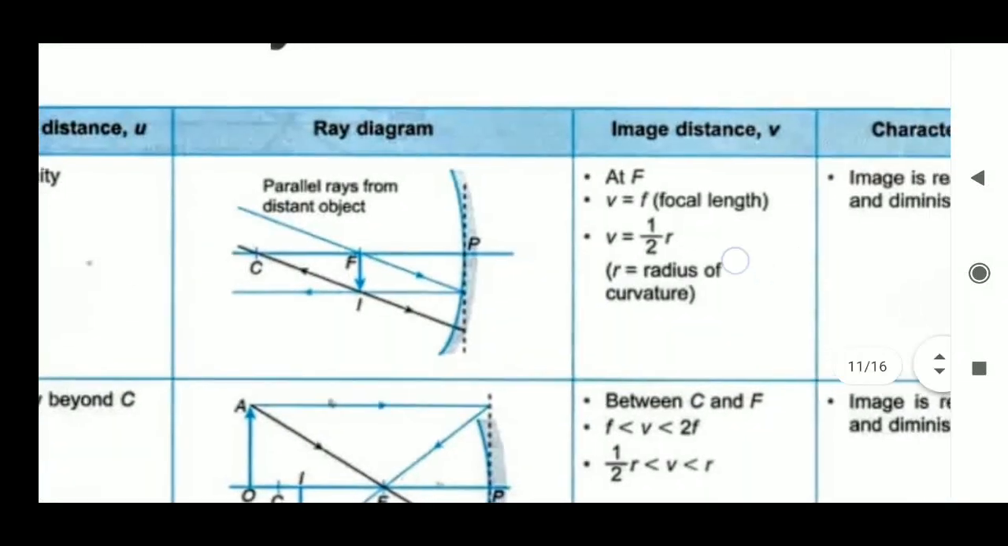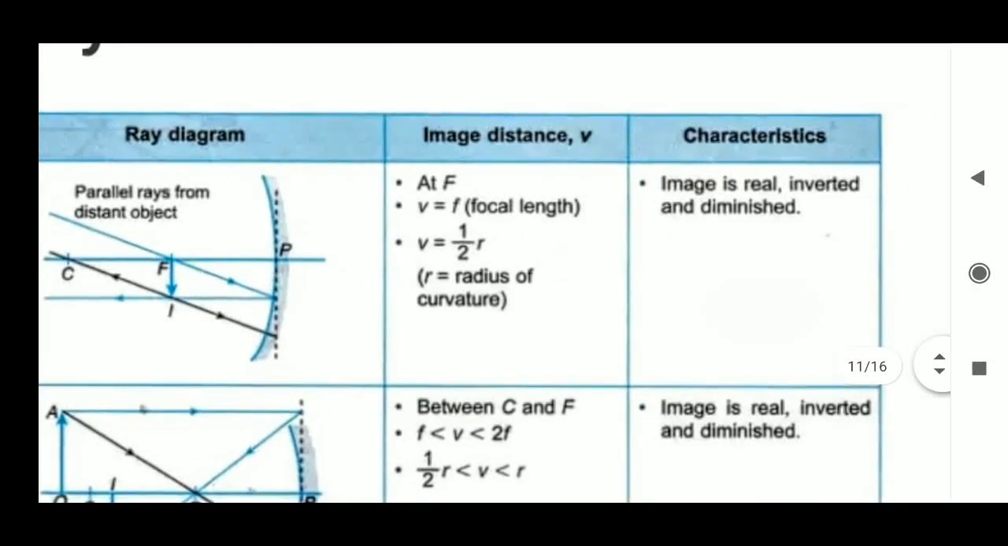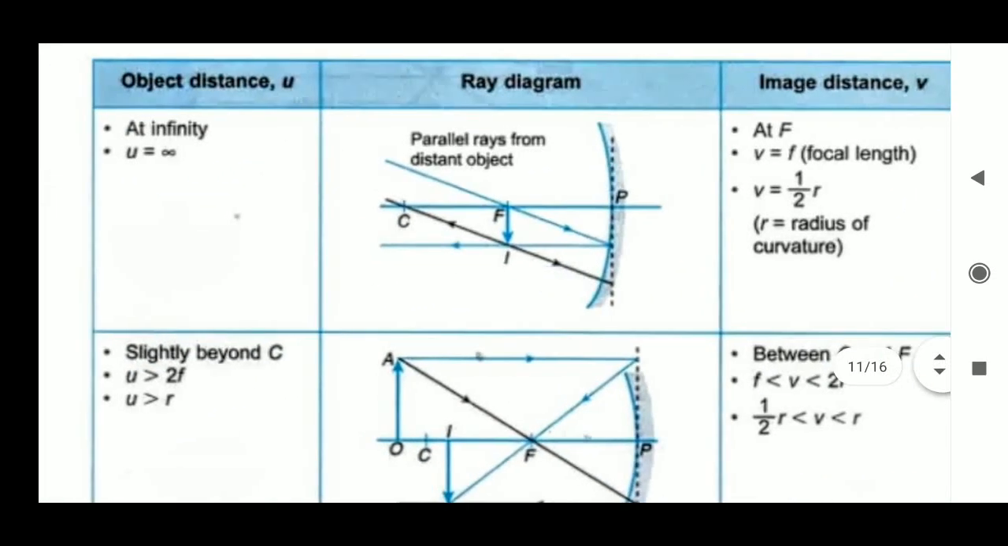And what is the nature of the image? That image is real, inverted, diminished. So when light is coming from infinity, you should show it with a parallel beam that will be focused at its focal length.